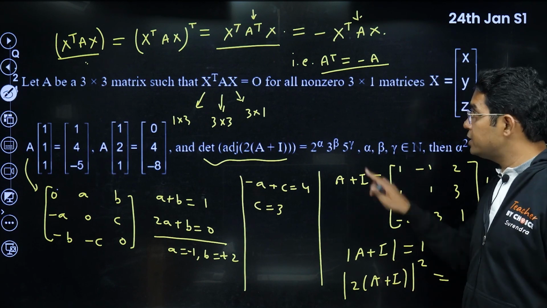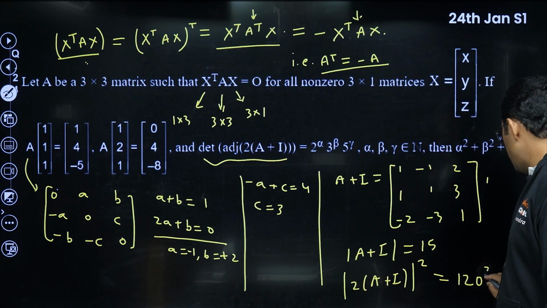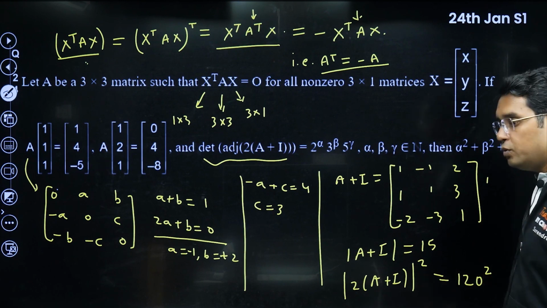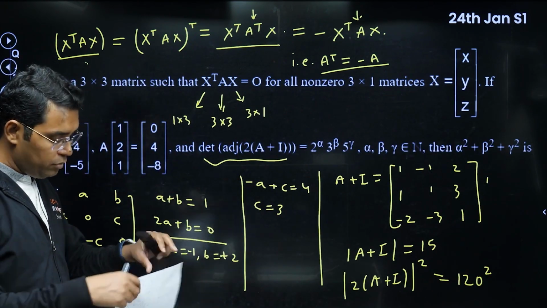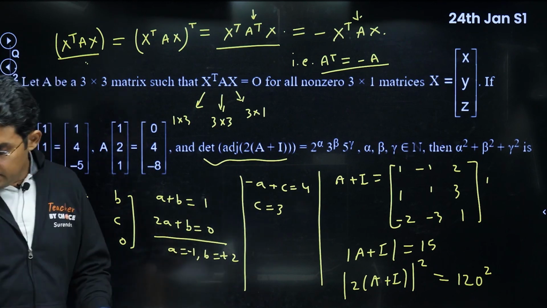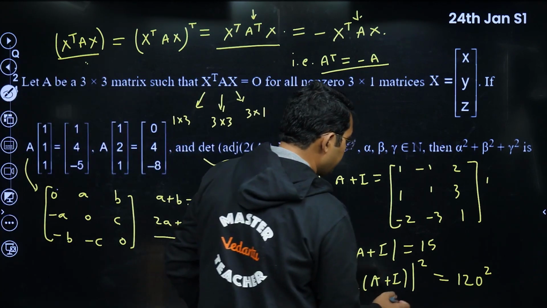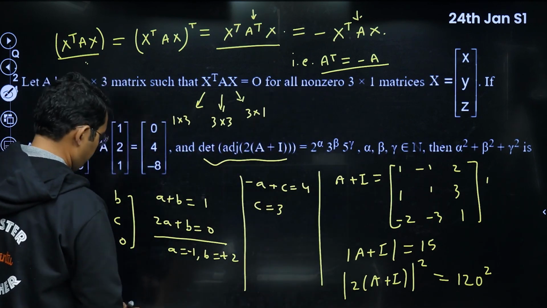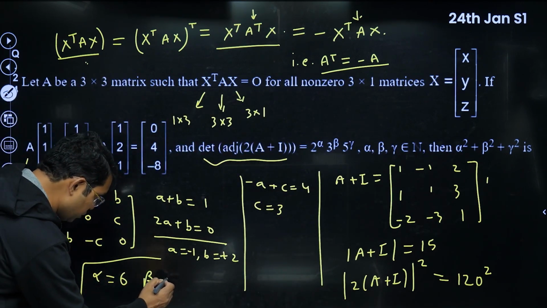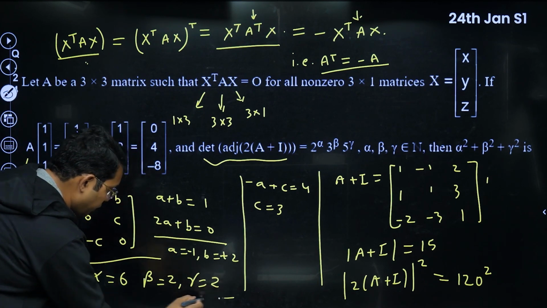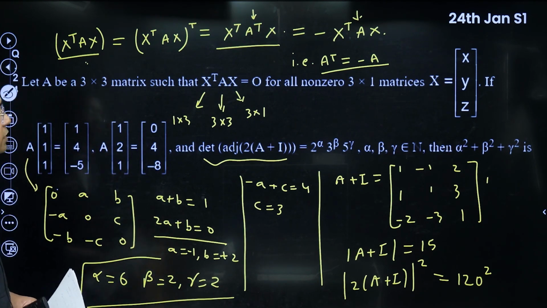Determinant of 2 times, because it's a 3 into 3 order, so 2 power 3, 8 will get multiplied, so it will become 120 power 2. So that is what you should get for this determinant. Now you can find the values of alpha, beta, gamma. Let me write it directly. Alpha comes out to be 6, beta comes out to be 2, and gamma comes out to be 2. So from there your answer will be 36 plus 4 plus 4, which is 44. So this is how this question is done.